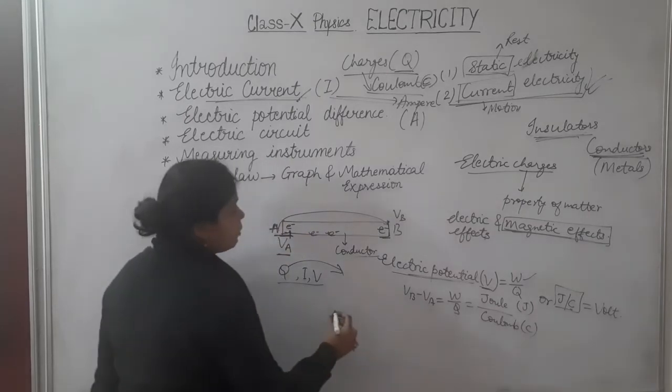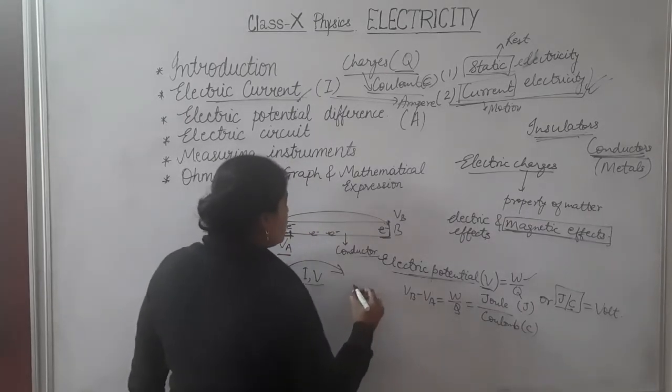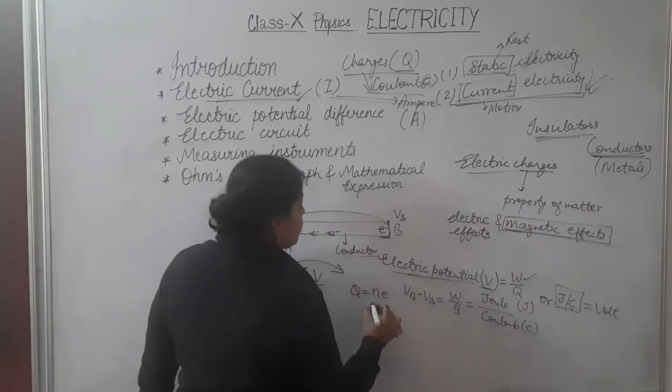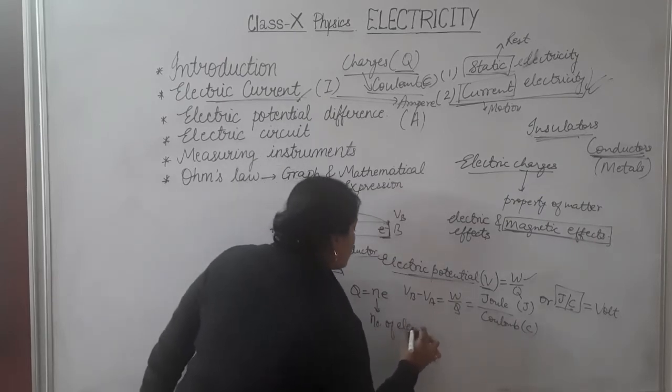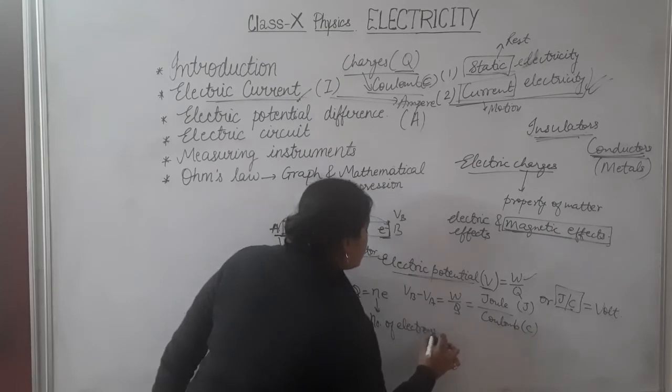We need to know this relation: Q is equal to NE, where N is the number of electrons flowing in a particular conductor.